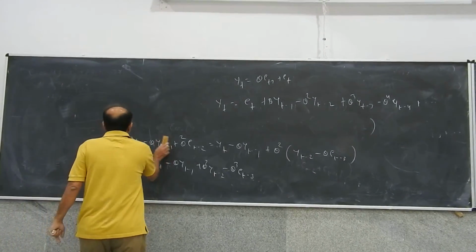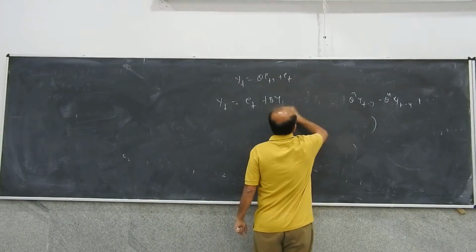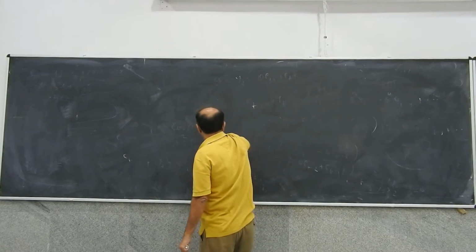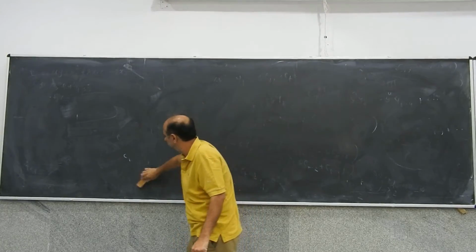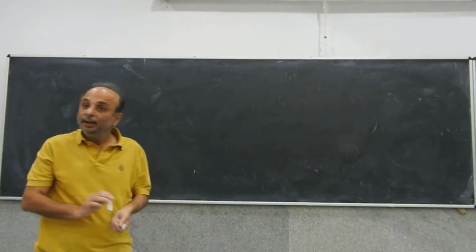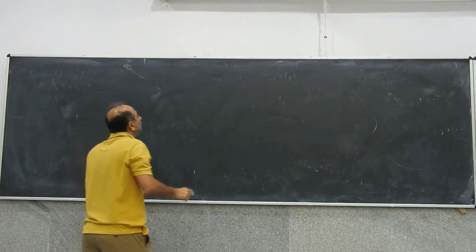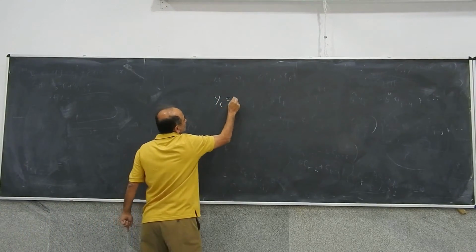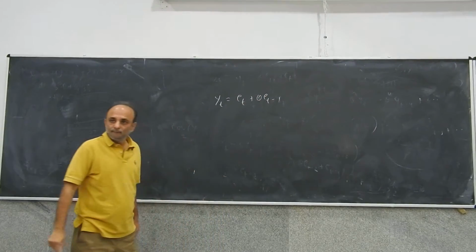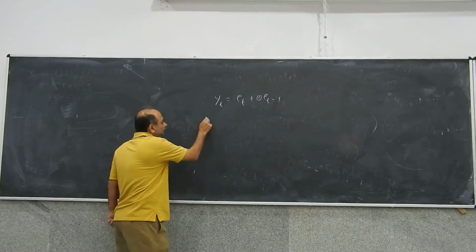Is the idea of stationarity and invertibility clear? So think of an MA1 process. We found three things.